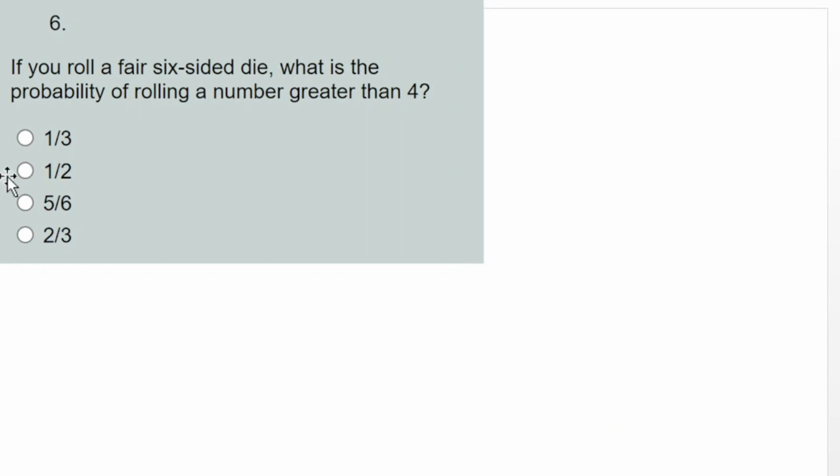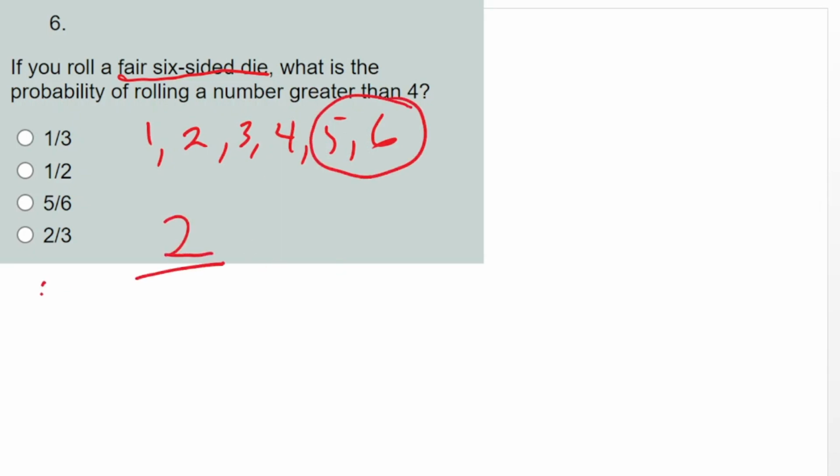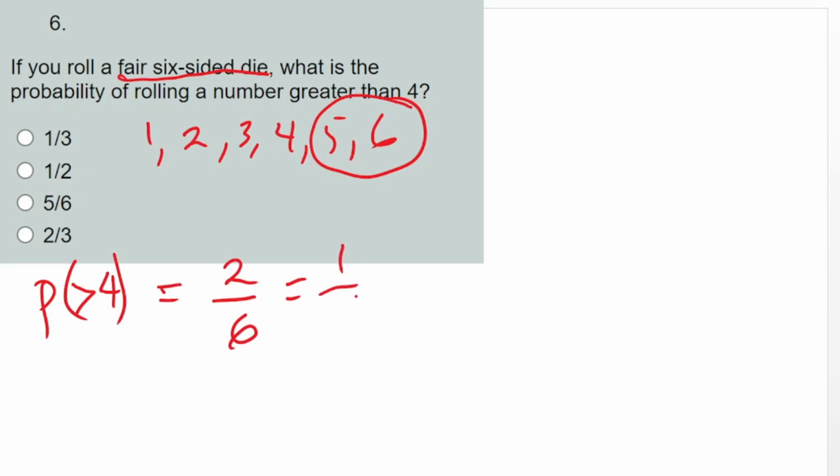So move to the next one, number 6. If you roll a 6-sided die, what's the probability of rolling a number greater than 4? If you analyze this, on a die we have 1, 2, 3, 4, 5, 6. The numbers that are greater than 4 are 5 and 6. So the probability of greater than 4 will be 2 out of the 6 numbers, which is 1/3. So that is this option. I hope I'm making sense.